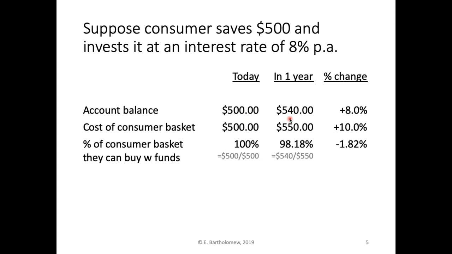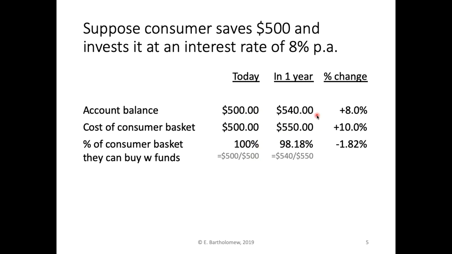Now let's say the inflation was 10%. So the cost of this consumer's basket went from $500 to $550. So we could say, well, when the consumer made the decision to save the $500, to put it aside, they deferred the consumption. So they didn't consume that basket. And they basically deferred an amount that would have bought 100% of that basket.